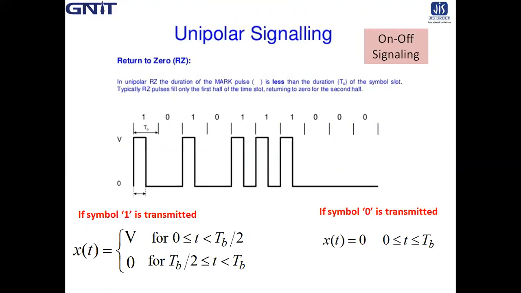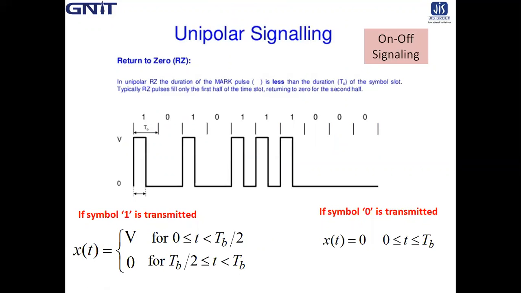When the bit sequence is 1, then only a positive pulse arises. Say its voltage is plus V, and when bit 0 comes, then no pulse, that is 0.